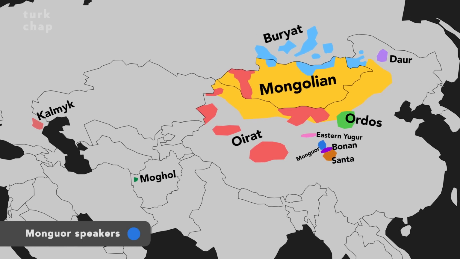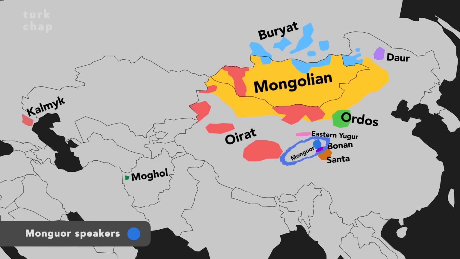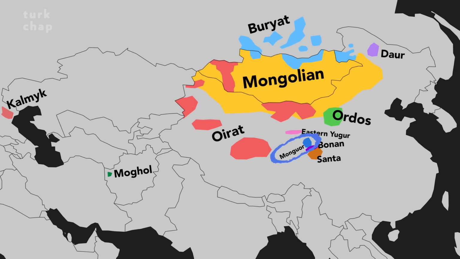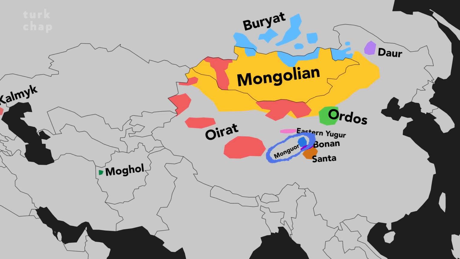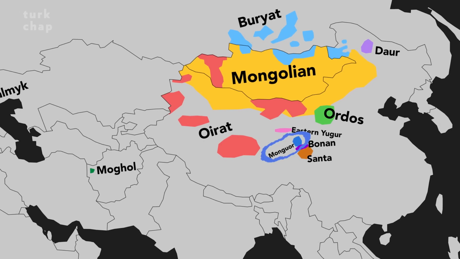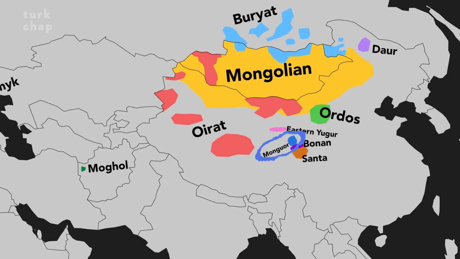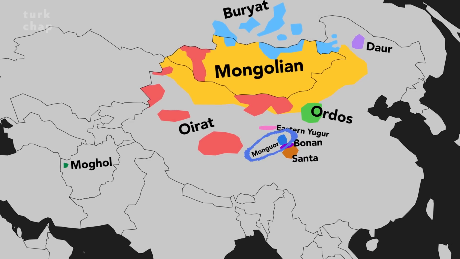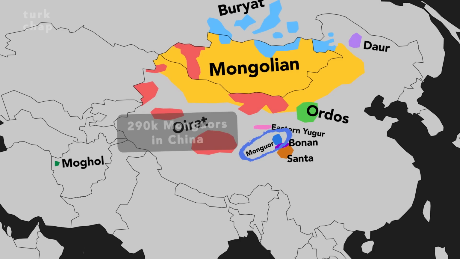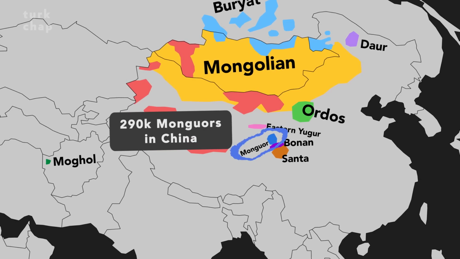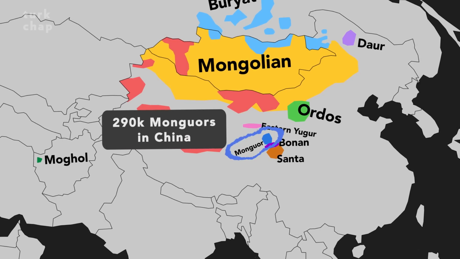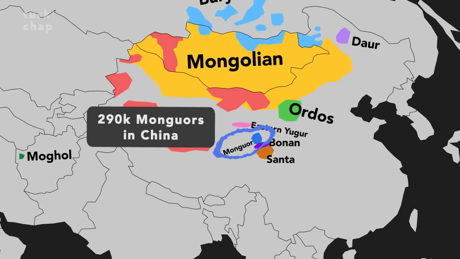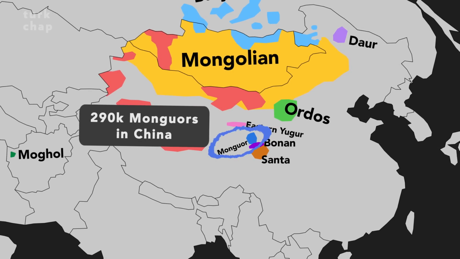Mongol is spoken by the Mongol people in the Huzhu Autonomous County in central China. The Mongol people are also known as the Tu people or Tsagan Mongols, meaning white Mongols. They are among the 5 Mongolic groups officially recognized as minorities by the Chinese government. The 2010 Chinese population census shows that there are 290,000 Mongol people in China. The Mongol language has 2 dialects, Huzhu Mongol and Minhe Mongol. These 2 dialects are not very mutually intelligible.